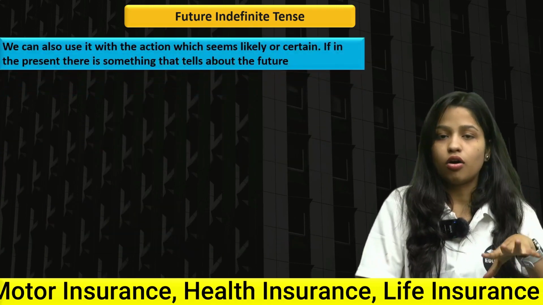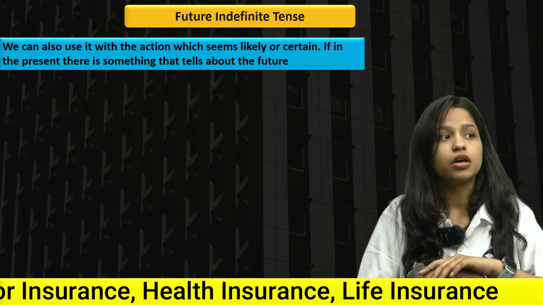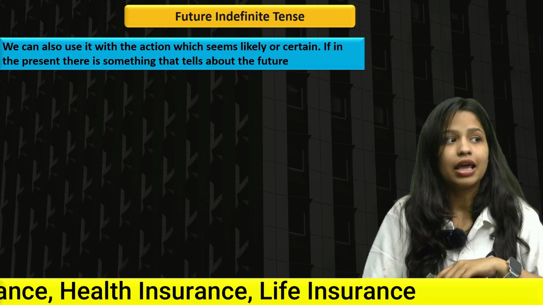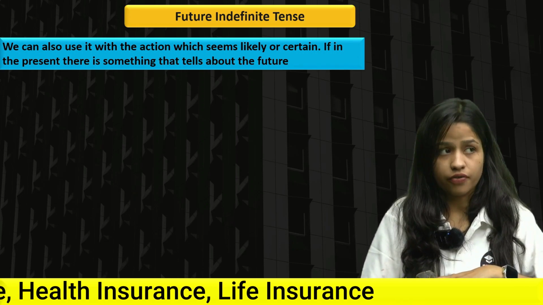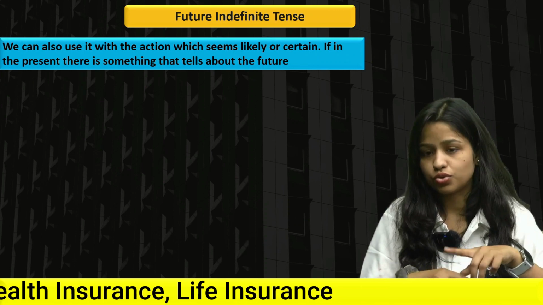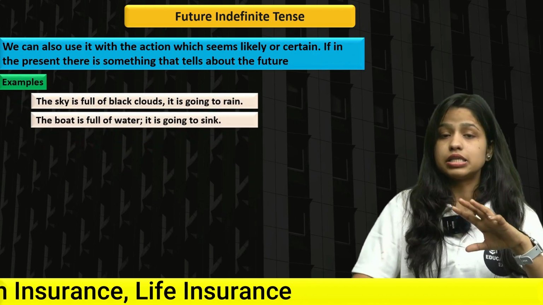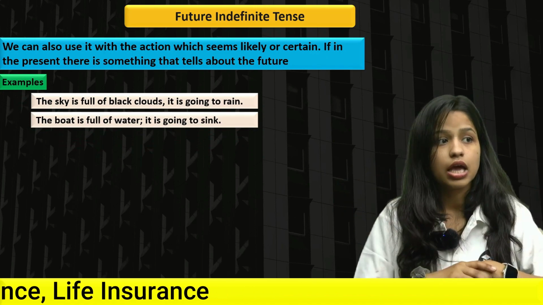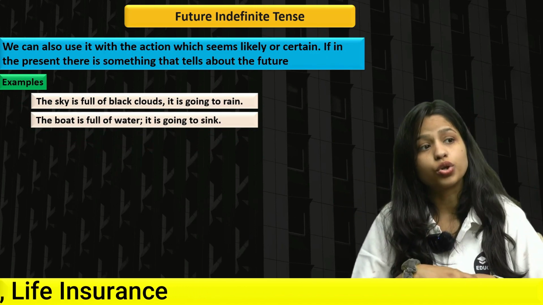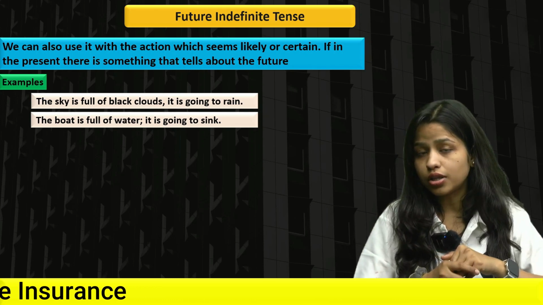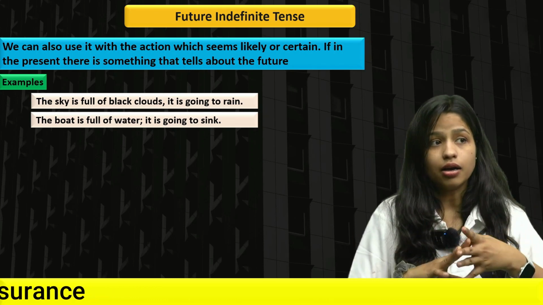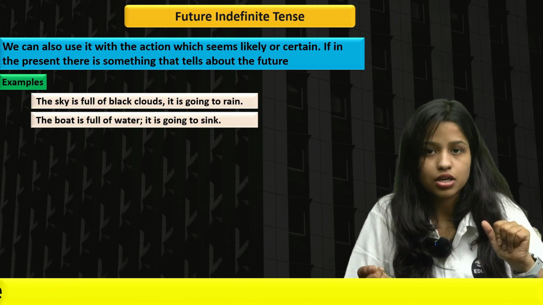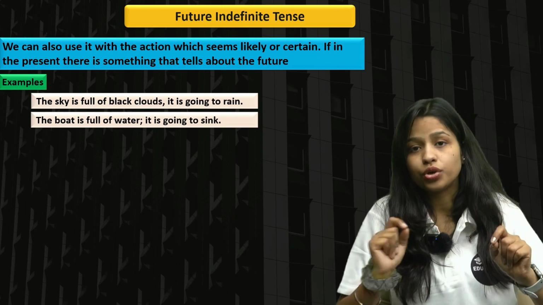Now, the next way of using "going to": we can also use it with an action which seems likely or certain, if in the present there's something that tells about the future. How? The sky is full of black clouds, and it is going to rain. So I'm not really sure that it is definitely going to rain. It seems likely that it might rain, right? So I can also say it is going to rain.